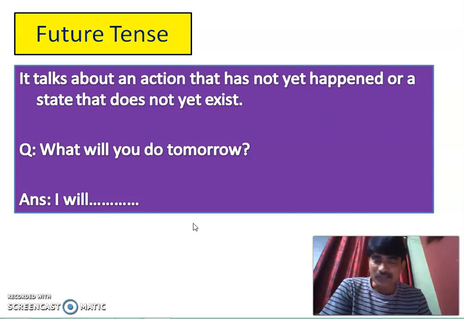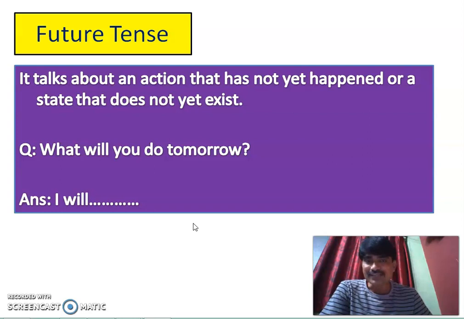Future tense, as I said, talks about something which is yet to happen. And in day-to-day life, every day we use simple future tense or maybe future tense. So we will have a look at what exactly the structure of future tense is. It talks about the action that has not yet happened. For example, what will you do tomorrow? If you are asked this question, you will definitely try and answer that I will go to a movie, I will go and attend my sessions, I will go and visit my farm, or I will go to my native place, anything that you want to say. So you talk about the action which is yet to be over.